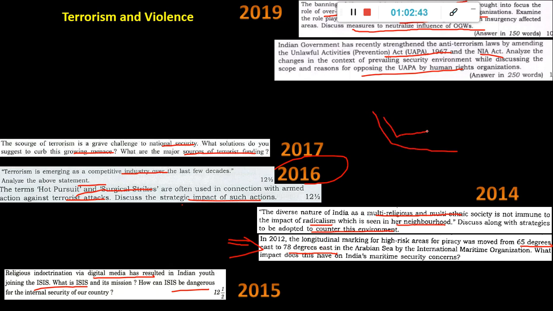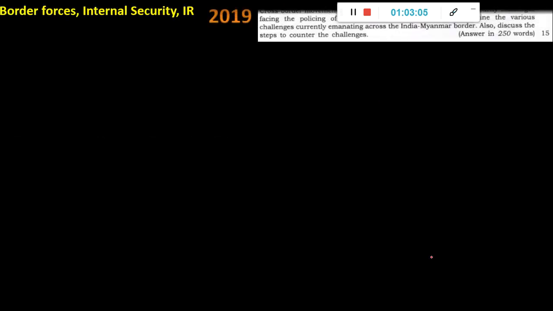Here Yemen and Oman are there, and here big Saudi Arabia is there. This is Saudi, and on this side it is Africa. So this is the area where piracy happens, and they are asking about the International Maritime Organization. What impact does it have on India's security when piracy happens through that area? This is the internal one, about border forces and all those things.